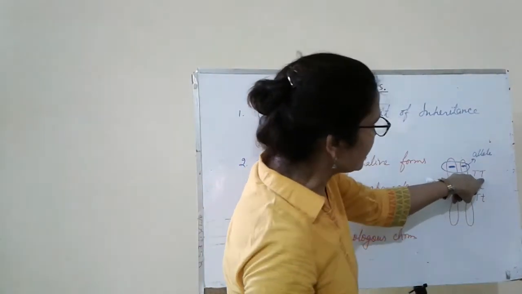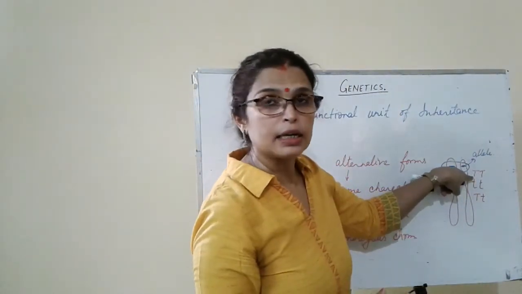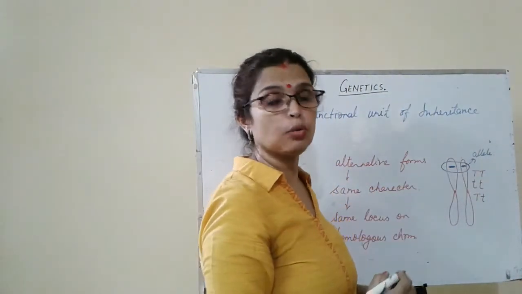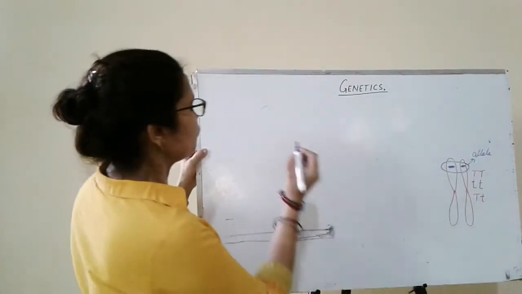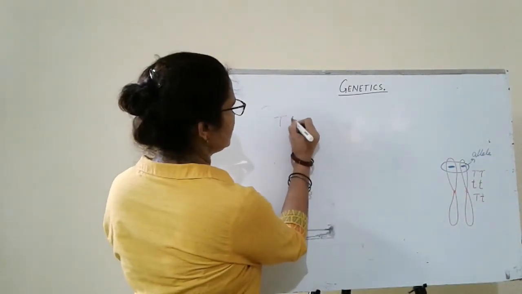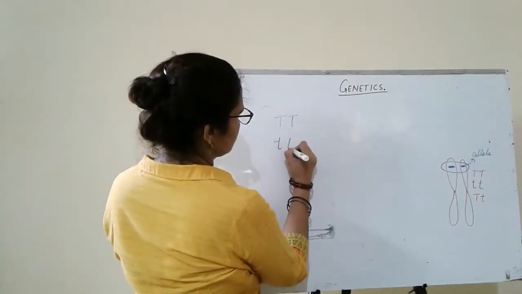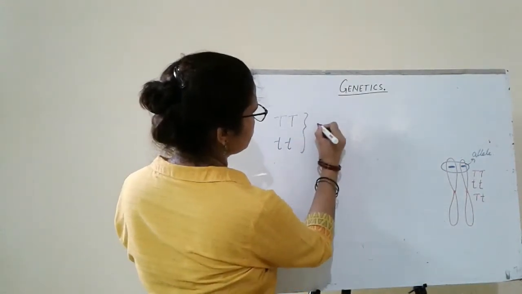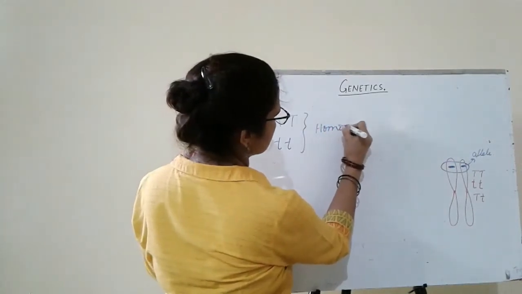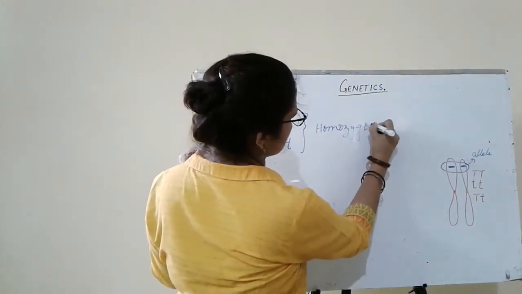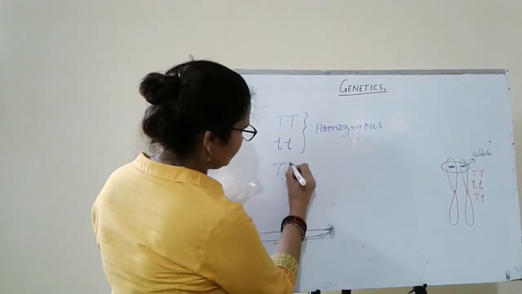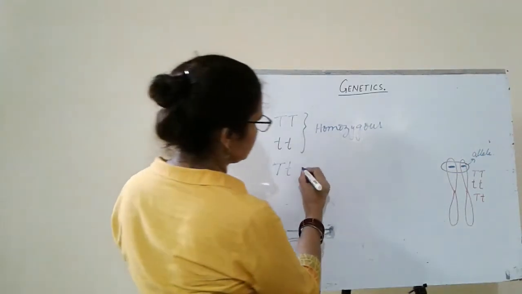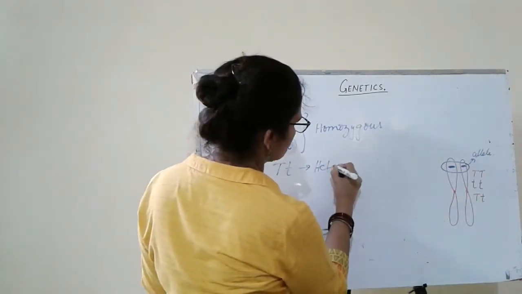If both the alleles are similar, this condition is known as homozygous. So next term is homozygous and heterozygous. If both the alleles are similar, like this, this condition is known as homozygous. And if both the alleles are different, that is capital T small t, this condition is known as heterozygous.